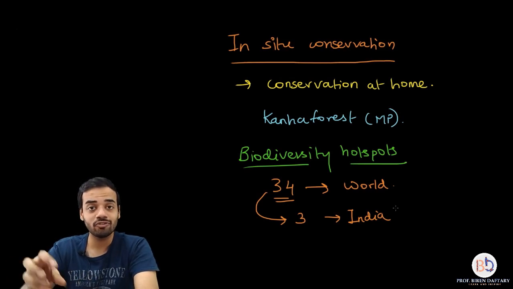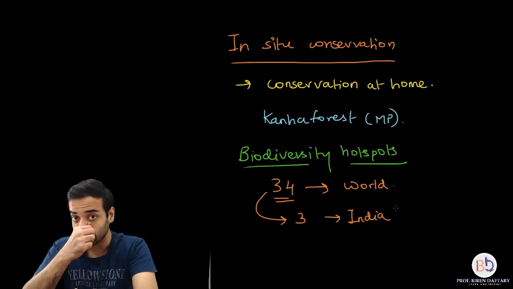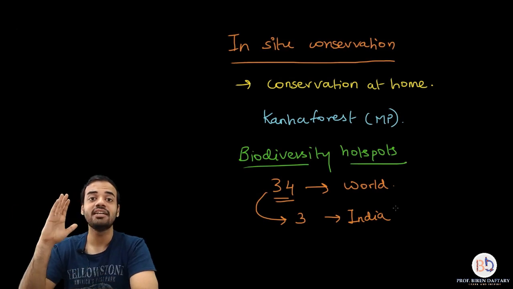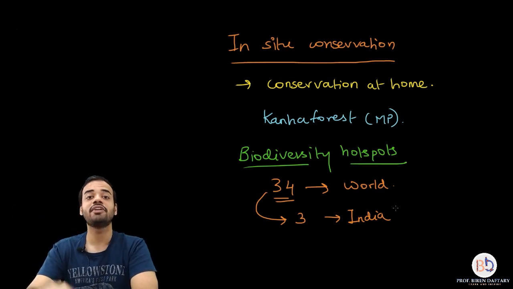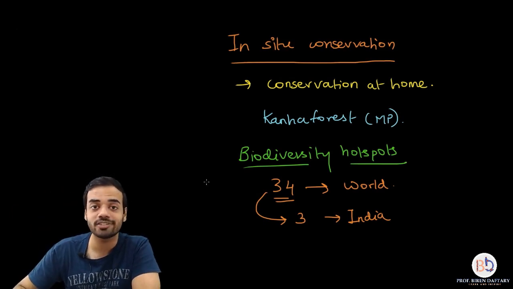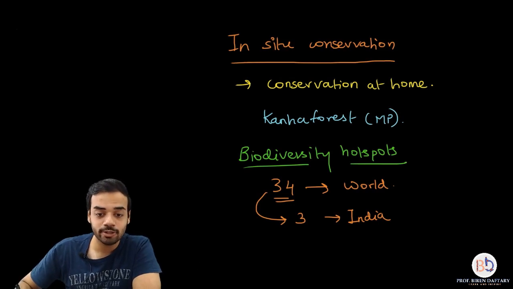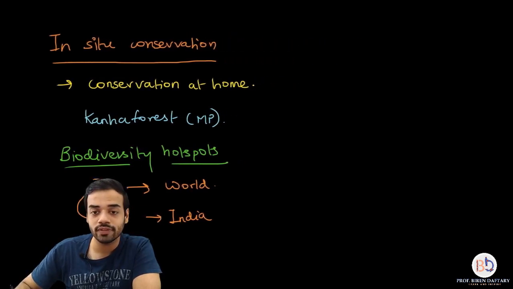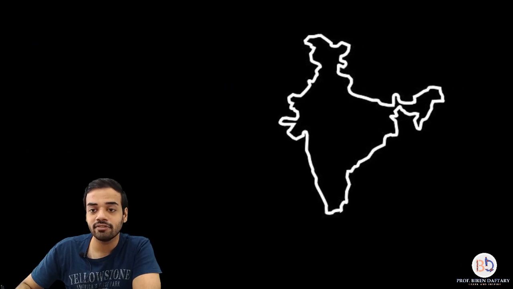So India plays a very, very important role in biodiversity. We have already discussed this in the last chapter. Now let us see where the 3 biodiversity hotspots are present in India. So I'm just going to scroll on the right side, and here we have the map of India. I'm going to label the areas which are the biodiversity hotspots. So the first area I'm going to label is the Eastern Himalayas. So this area which I am shading.